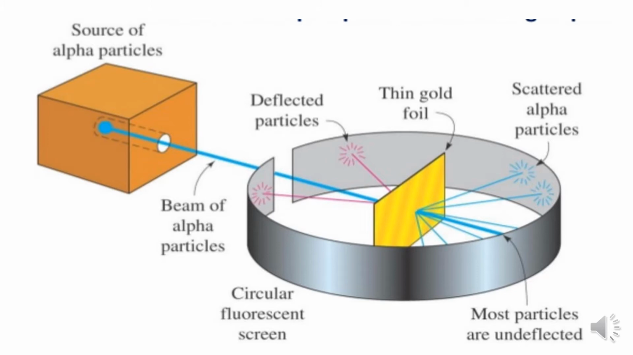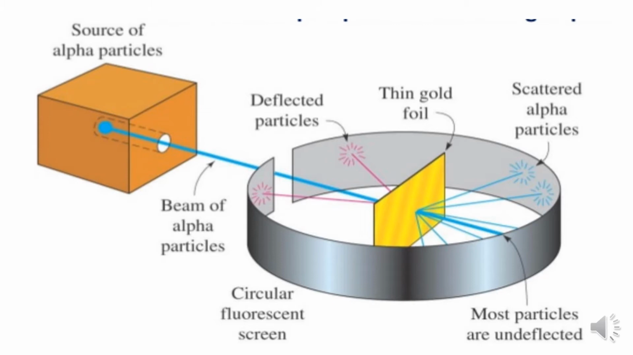And using that radium, he passed the alpha particles through a small slit, you can observe in that picture inside the box, and he made them fall on a thin gold foil. Gold foil you can observe inside that circular fluorescent screen, and this gold foil is about 1000 atoms. It contains only 1000 atoms. Such a thin gold foil he took.